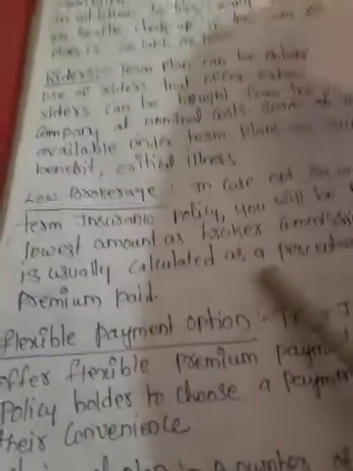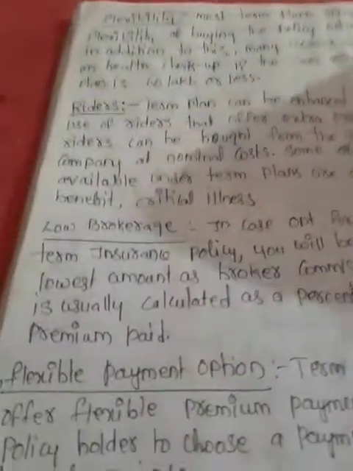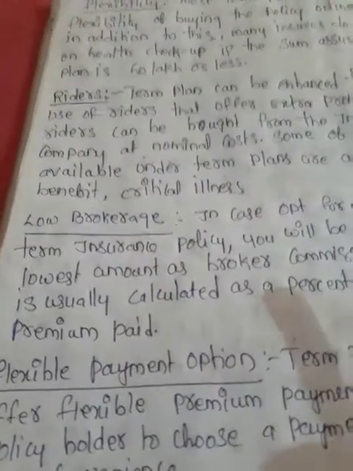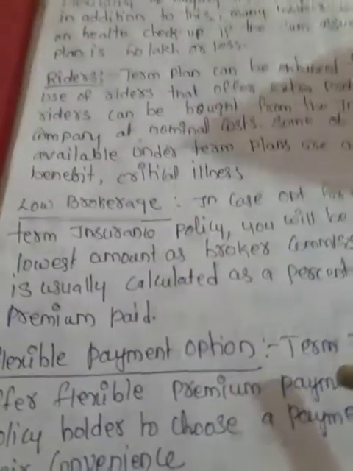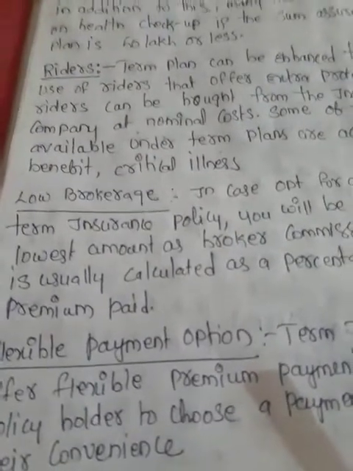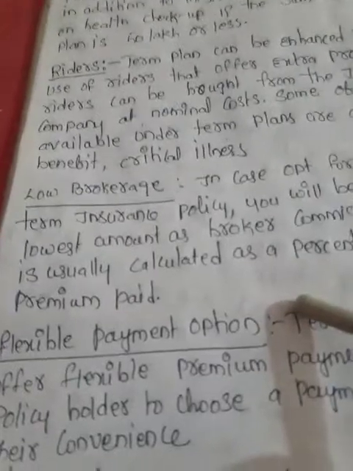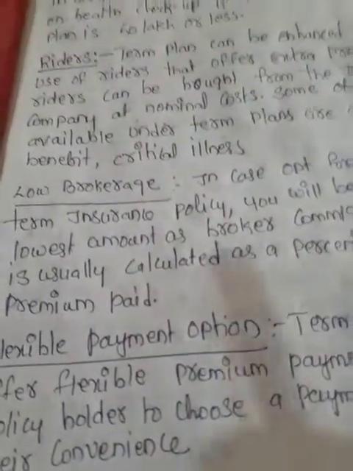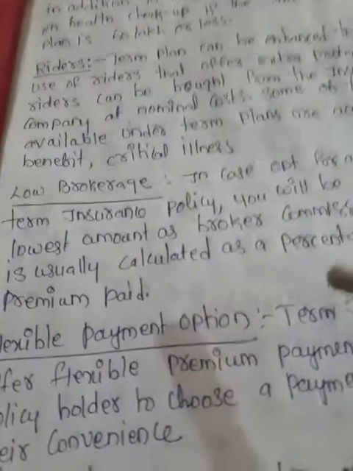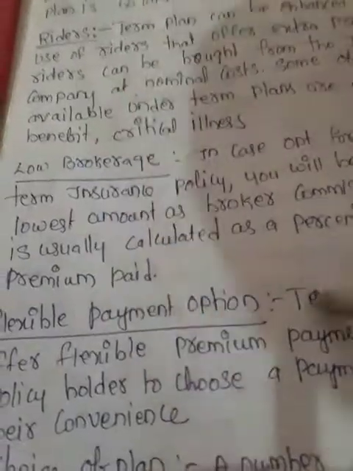Term life insurance can be bought online or offline, and the brokerage will be less. Why? Because when we opt for the policy online, the brokerage will be less. That is one of the advantages we have with term life insurance. And the brokerage commission will be calculated on the premium paid by the policyholder.